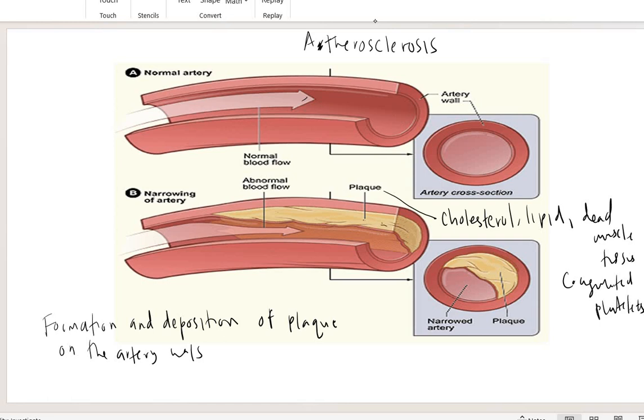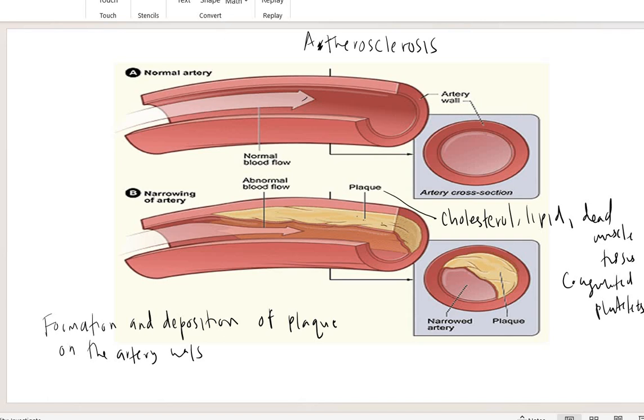So this disease is related to formation and deposition of plaque that will narrow the artery. This is the first disease. When the artery becomes narrow, the blood cannot flow easily because of the narrow blood vessel.